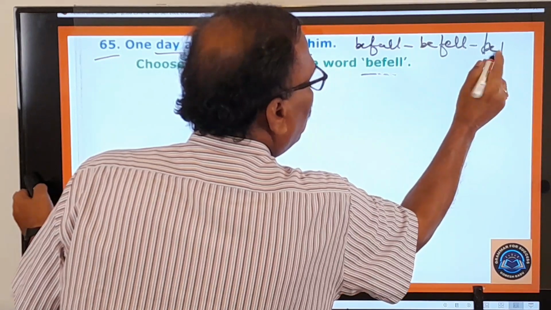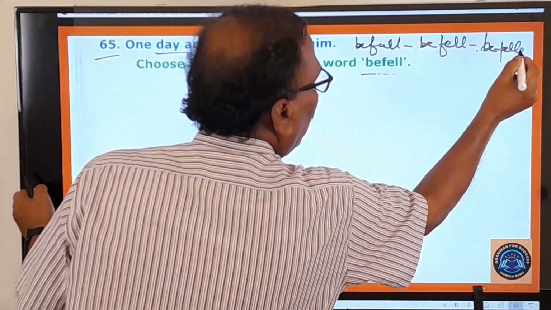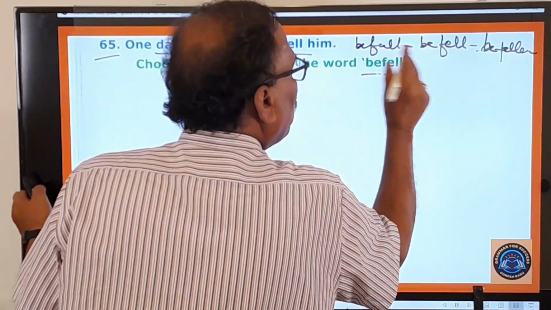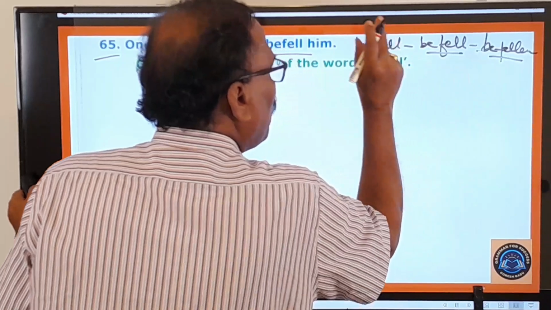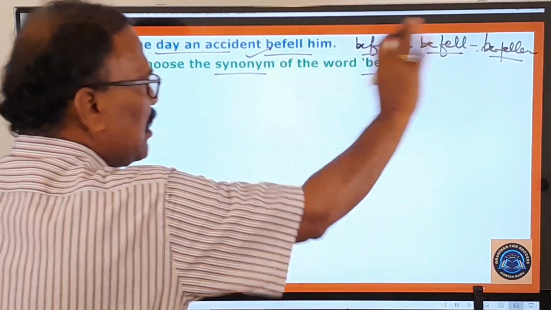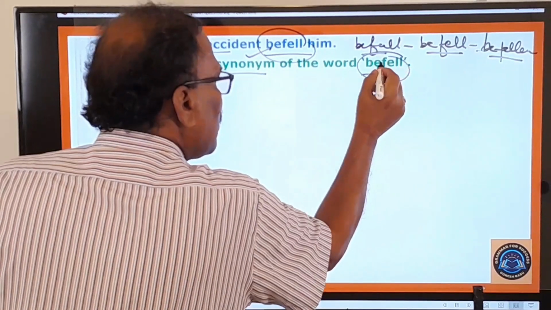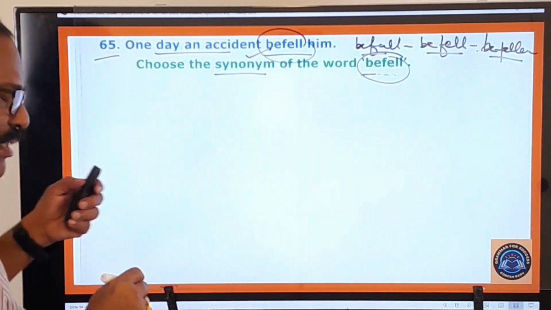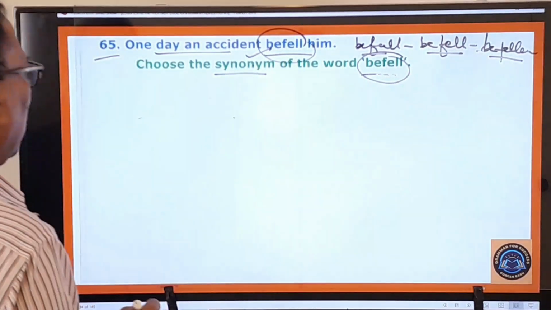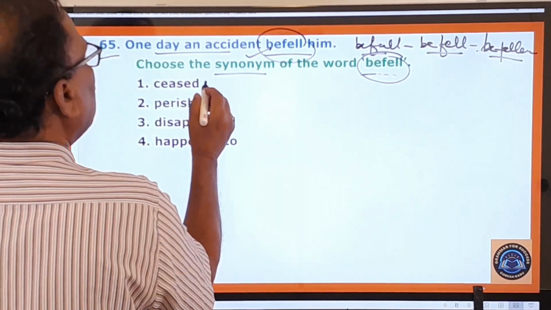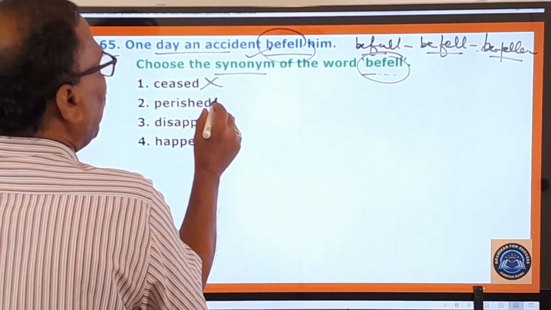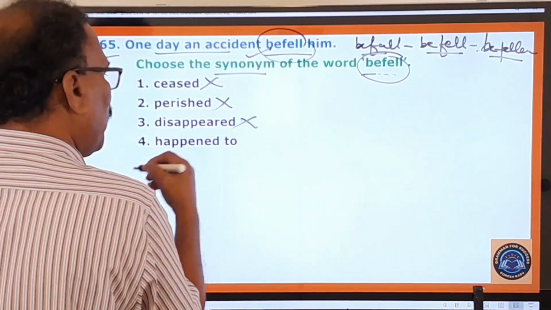And here, befallen. Right. So, present tense form, past tense form, past participle form. So befall, befell, befallen. So these are the forms of this verb. And what is the meaning of this? What is the synonym of this verb? That word, let us see that here. Befell means what? Seized. No, seized means stopped. No, perished means destroyed. Disappeared, you know that way.